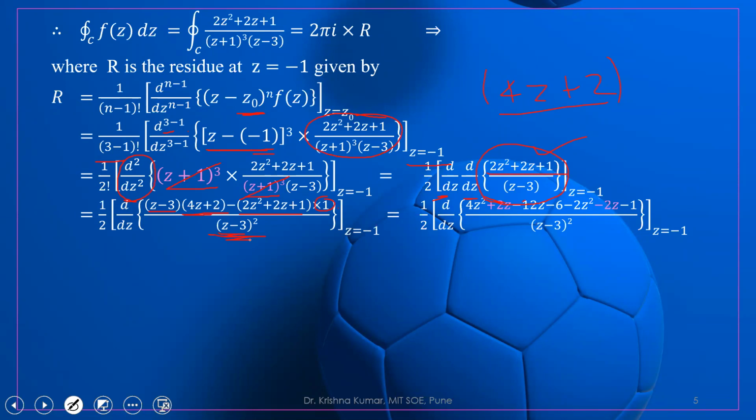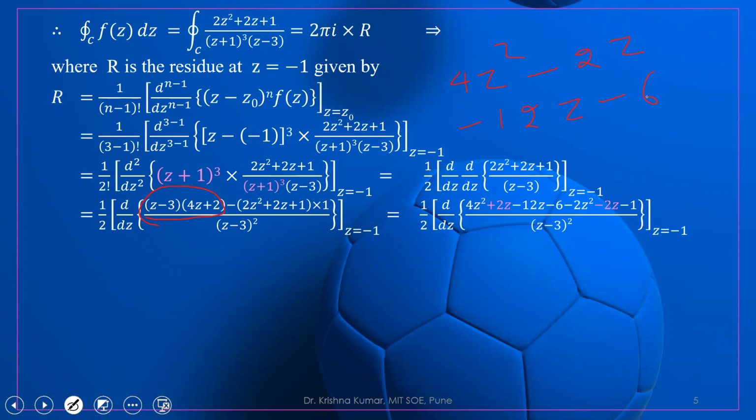Okay, again we simplify it. What we are getting, let us multiply this part. Let us multiply z minus 3 with 4z plus 2. So this is 4z square plus 2z minus 12z minus 6.